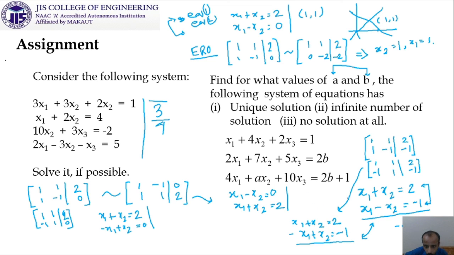So by elementary column operation, your system is changed, but by elementary row operation, your system will always remain same or equivalent.